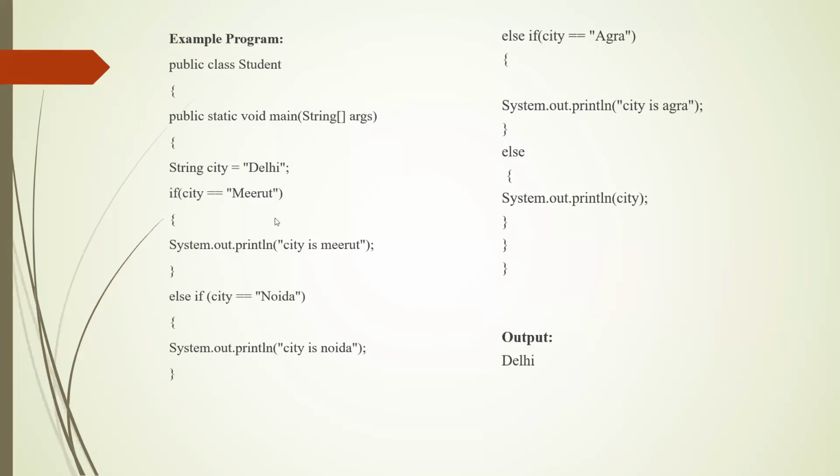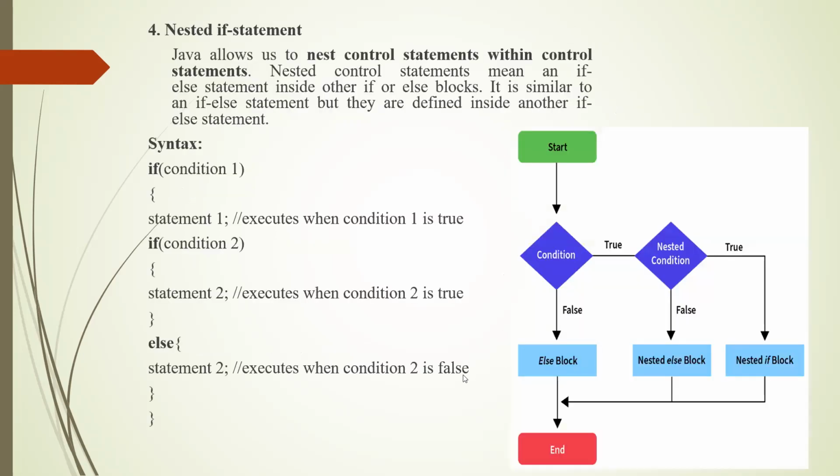Since our input is Delhi, it doesn't match any if condition. So the last else part will execute, and it will print Delhi. The next if statement is nested if. Previously, we have seen if, else if, else statement. Now it is nested if.